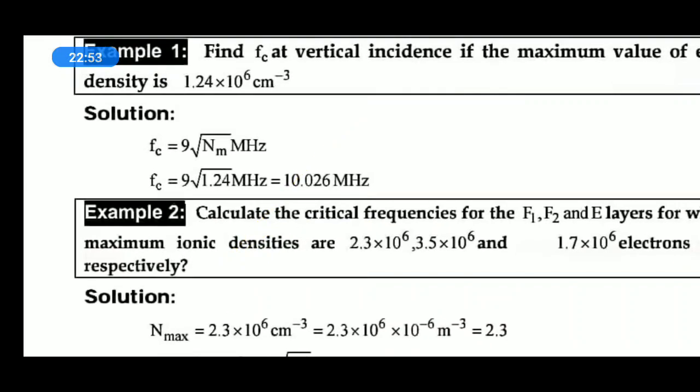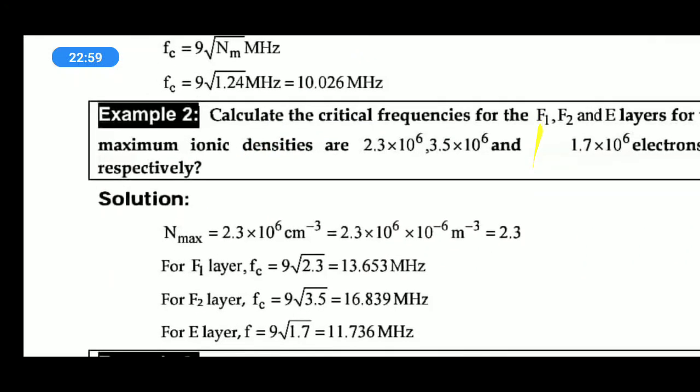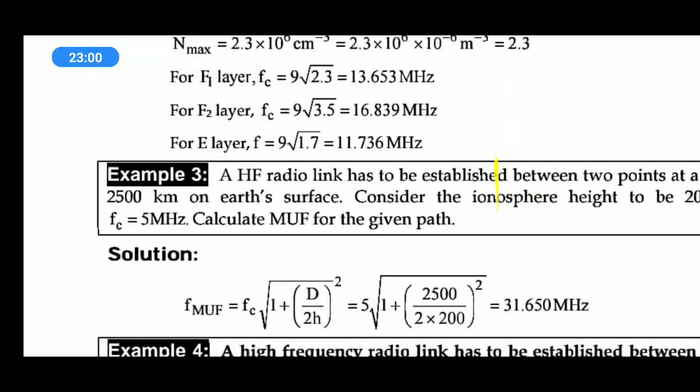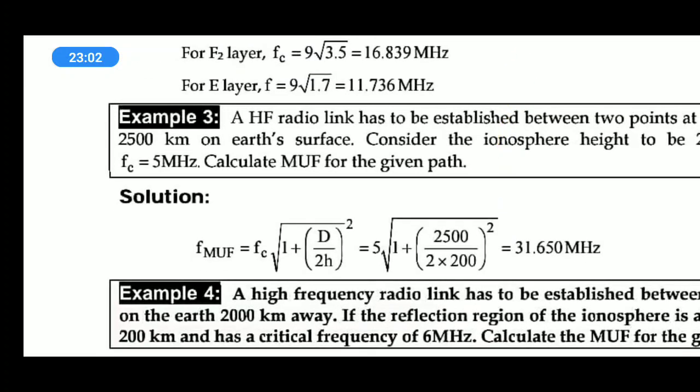Fc, the critical frequency, is 9 into 10 to the power 9 under root n, and maximum usable frequency is equal to Fc into under root of 1 plus (d by 2h) square, where d is the distance and h is the height of the link.